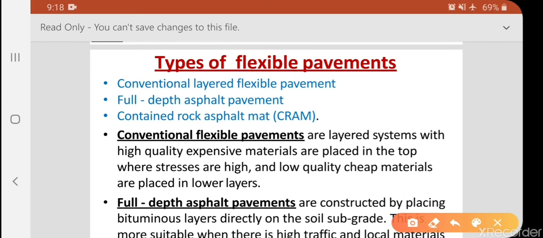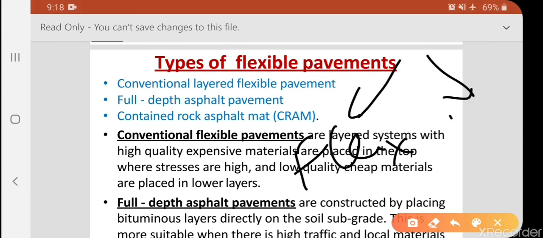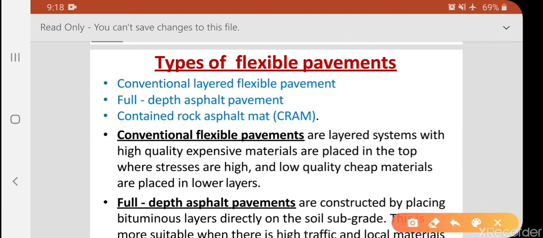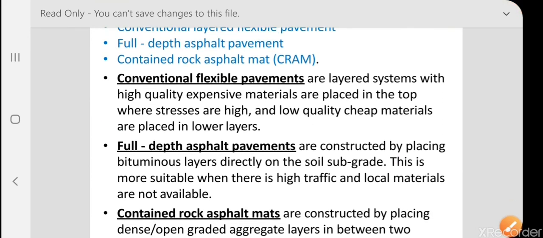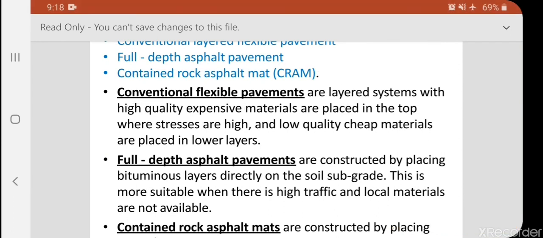We have learned totally two types. One is flexible, another one is rigid. Again, in the flexible, there are three types. First, conventional layered flexible. Second, full depth asphalt pavement. Third, contained rock asphalt mat. The first one will be conventional flexible, as the name indicates, the conventional method.